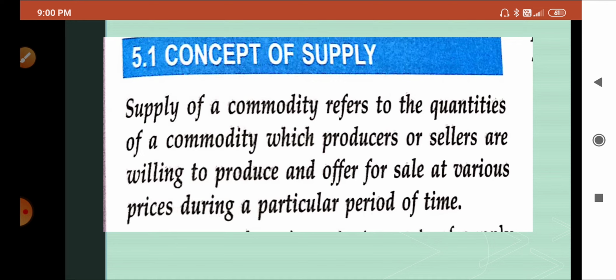So I hope you understood the concept of supply. Suppose you are producing a product and you are willing to sell at a particular price, means you are not willing to sell lower than that. Higher than that, no problem, but lower than that you are not willing to sell your product. And the third important thing is the particular time period. So these three things you have to keep in mind. I hope you understood. Now we are going to the next concept,